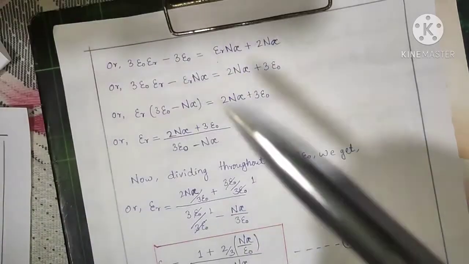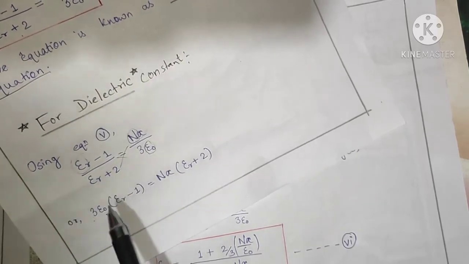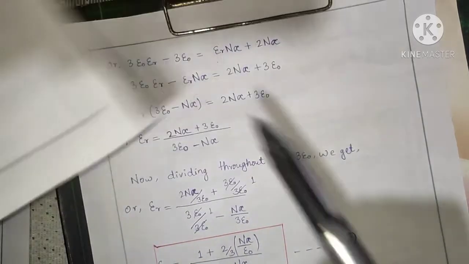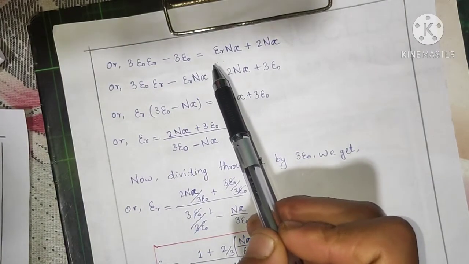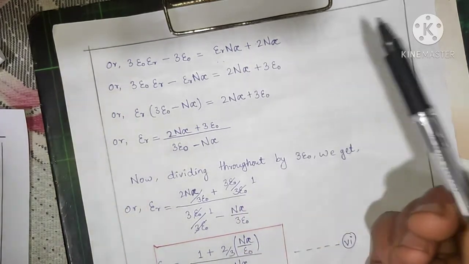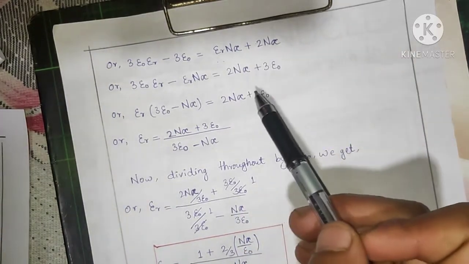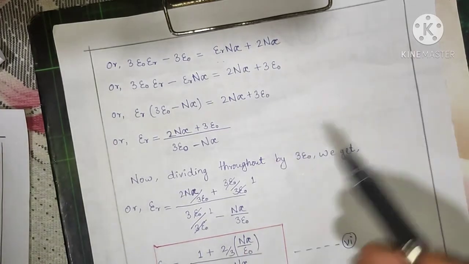By simplifying this, we get 3 epsilon naught epsilon r minus 3 epsilon naught, and on the right-hand side we get epsilon r n alpha plus 2 n alpha. Like terms we bring to one side and the other terms to the other side.